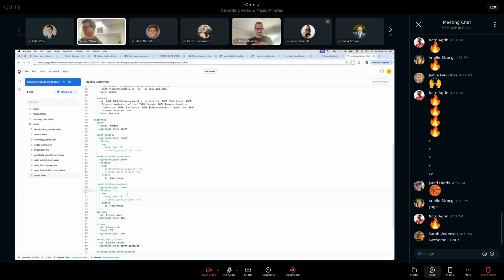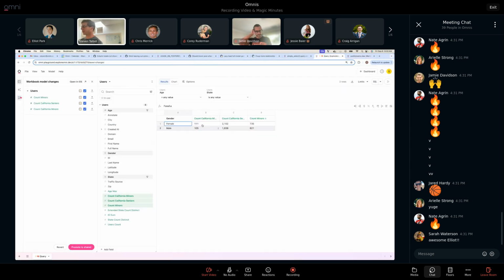So this concept is, right, we have these filtered measures in YAML, these various counts of people in age groups. And if we go over here to the query, there's the different counts. But if I filter age to something that doesn't include the age groups, obviously they're all 0 because they're not in the bucket.